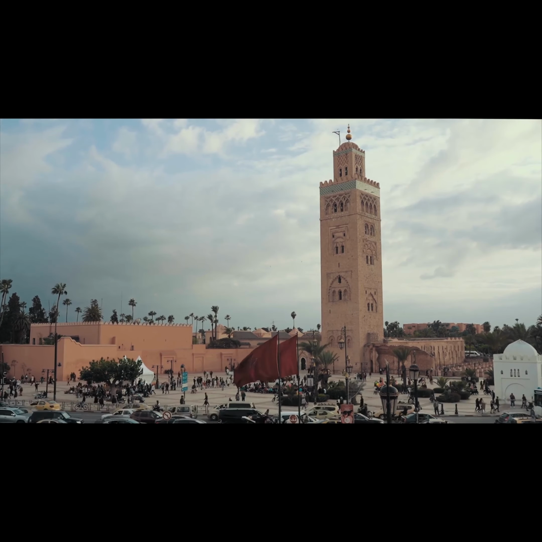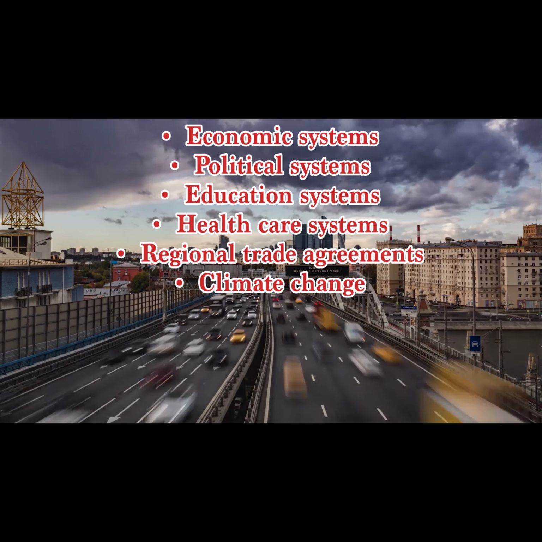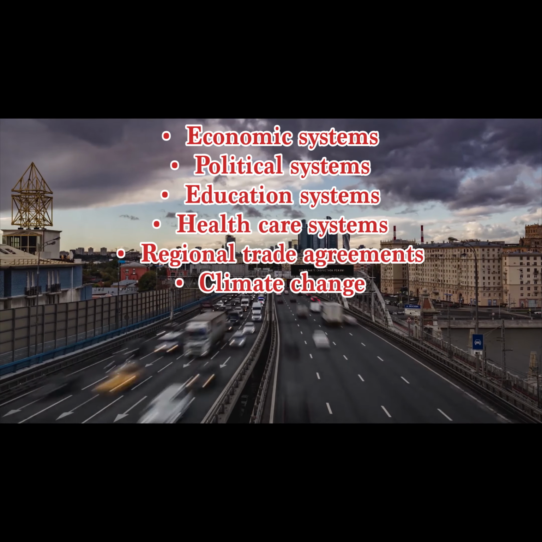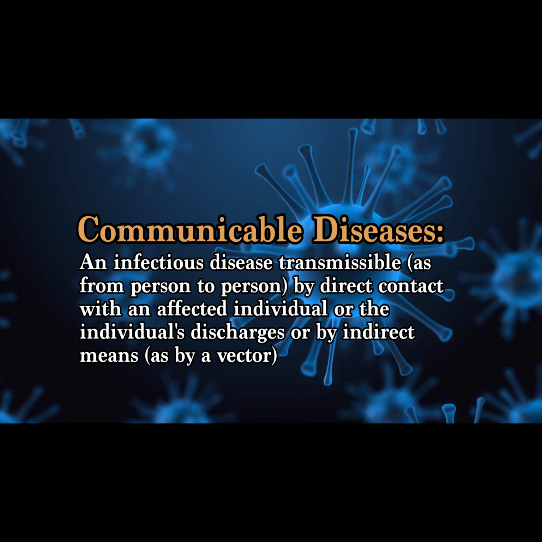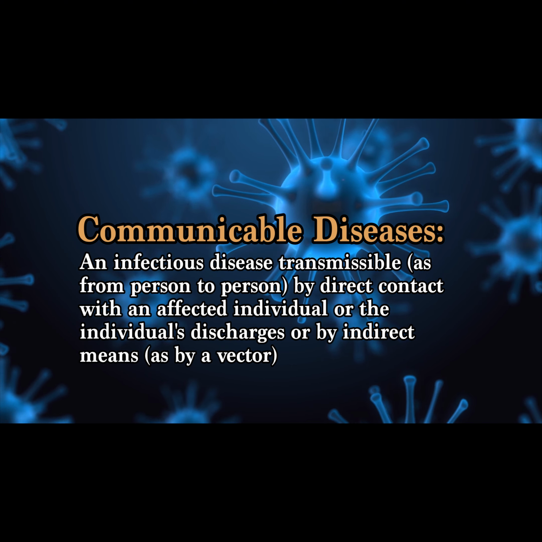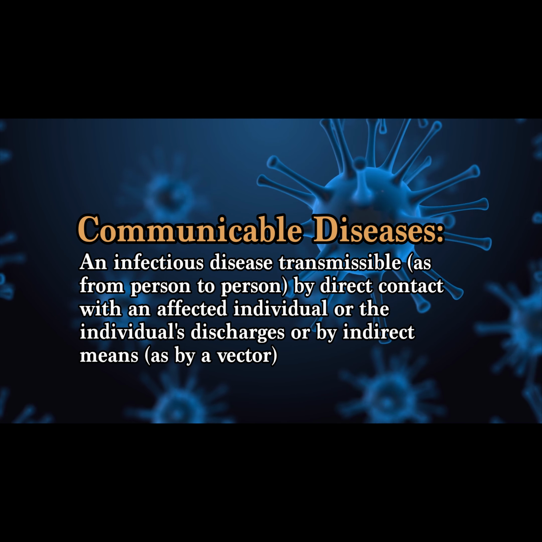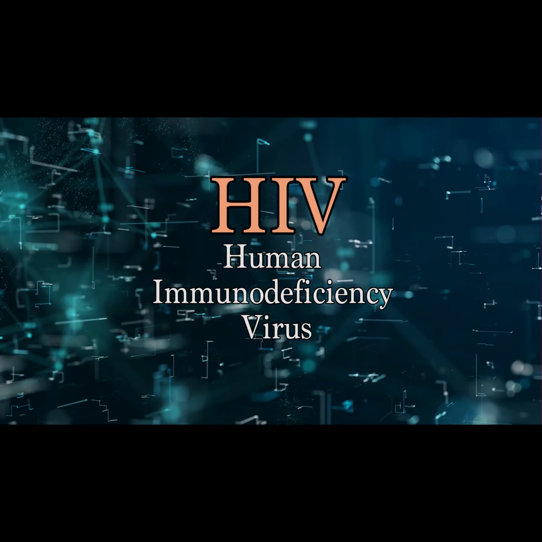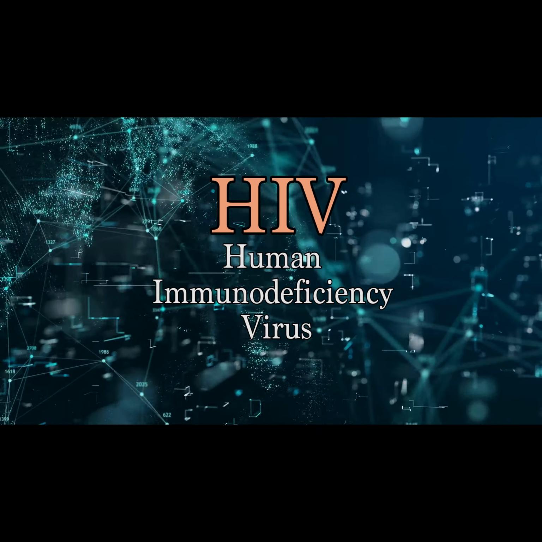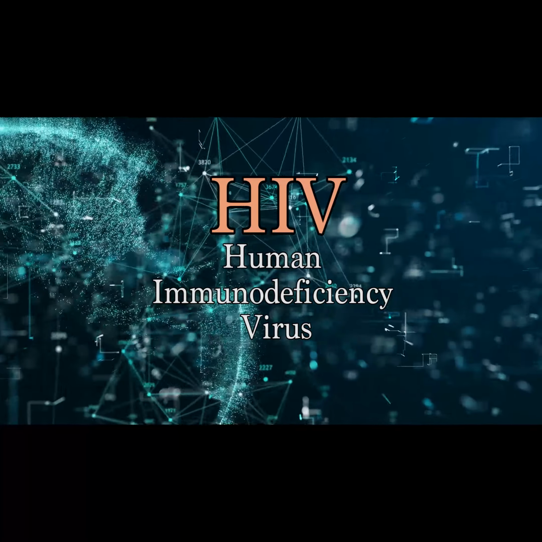These are known as macro-level factors and include such elements as economic, political, education and healthcare systems, regional trade agreements, and climate change. Communicable diseases that cause pandemics such as the Spanish flu, SARS, tuberculosis, and the recent outbreak of COVID-19 are social determinants of health that affect us all on a global scale. HIV/AIDS is an example of how an infectious disease can affect the health of the global population, requiring action from multiple sectors outside of health.